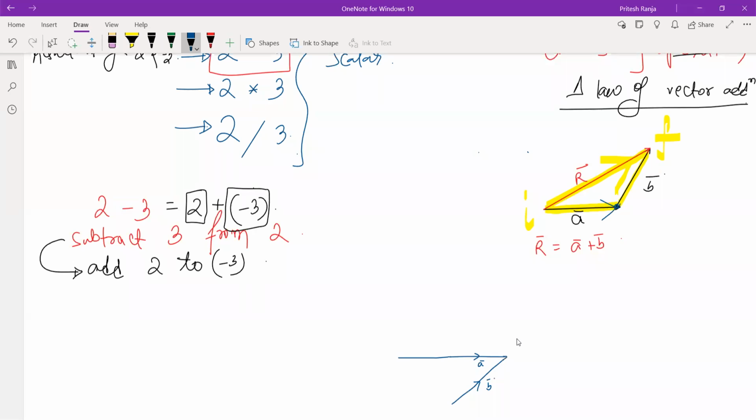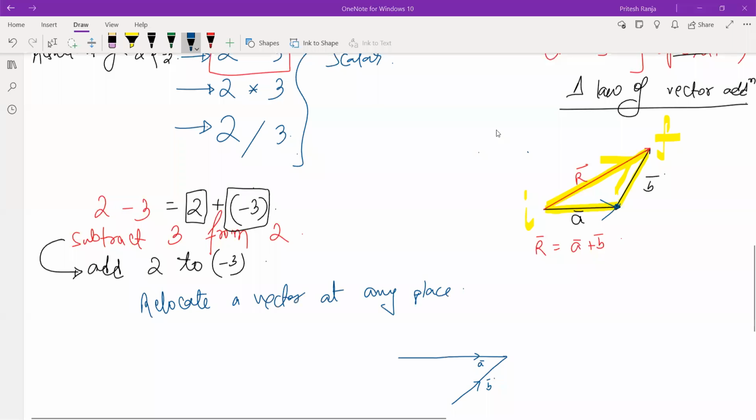So one thing we can remember is that you can reposition or relocate a vector at any place unless and until you change the direction. If I take this vector B and draw it here, now this can be done. You can put it here, here, anywhere, but the direction should not be changed.